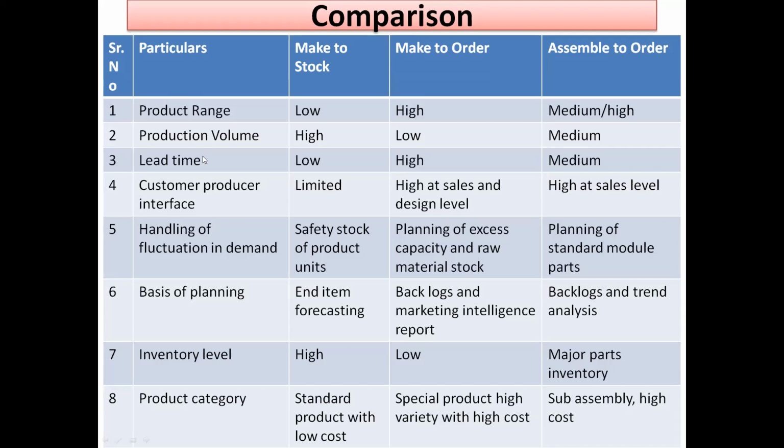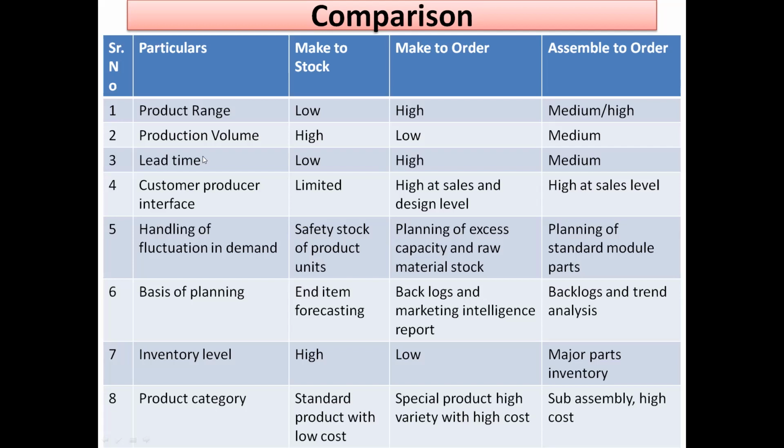Then the product category. Standard product with low cost in make to stock: the products are standardized and the cost is also lesser. In make to order, the special product variety. I have given you an idea, only one boiler with very high cost, good quality, only one support tank, 3 years for one item only. So like this, very special products, like special purpose machines as per the requirement of the customer, at very high cost. And assemble to order, it is a sub assembly, and again it will also go for high cost.